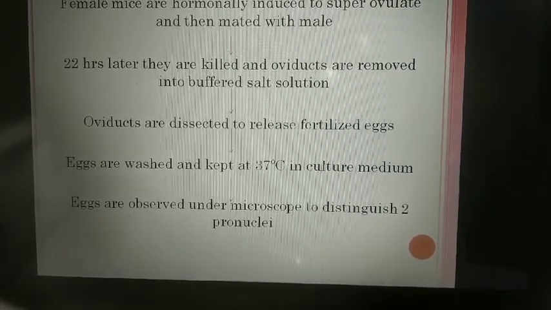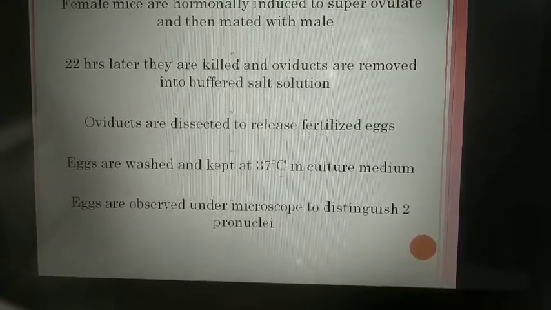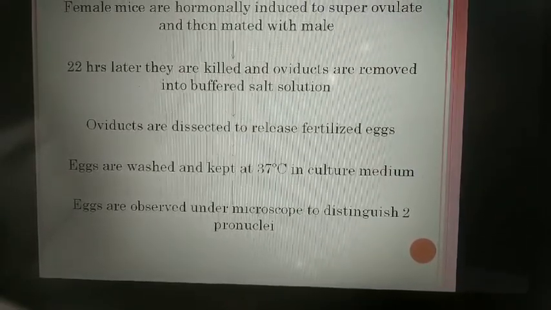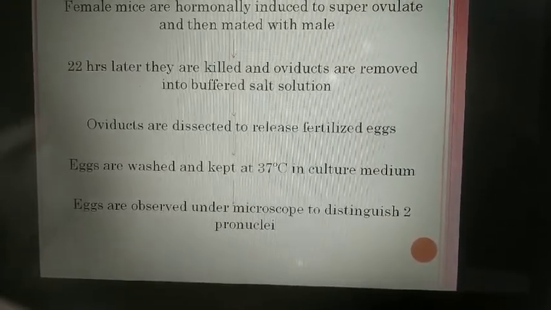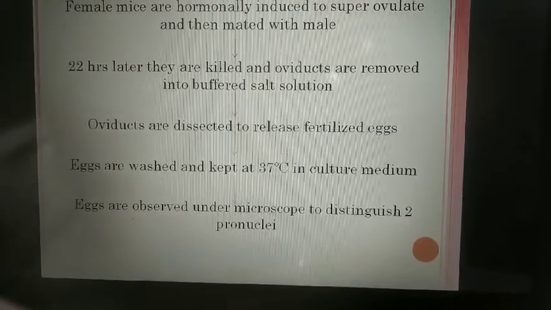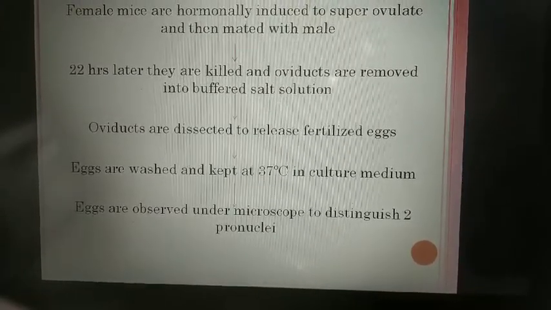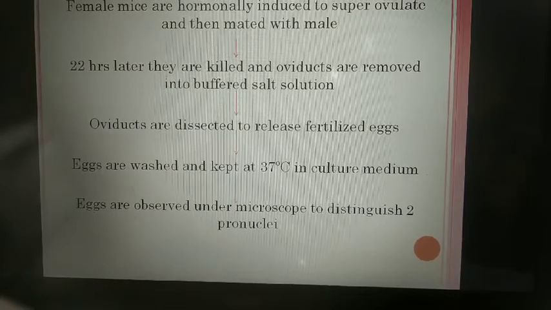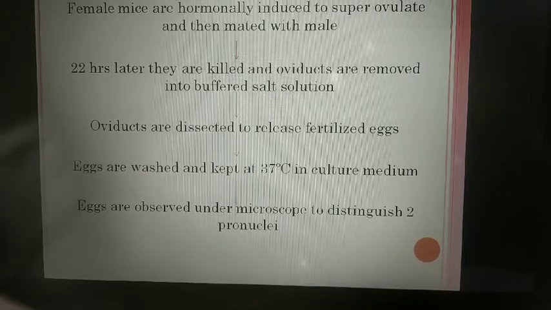Here the two nuclei mean the first one is from the female mouse and the other one is from the male mouse. The male pronucleus is larger than the female pronucleus, so it is chosen for injection, and the injection is given to the male pronucleus. The next step is that 1 to 2 picoliters of buffer containing cloned plasmid DNA is injected into the male pronucleus, and after the injection, the male pronucleus is doubled in size. Almost 40 to 50 eggs are injected in 1 hour, and then they are stored in the culture media.